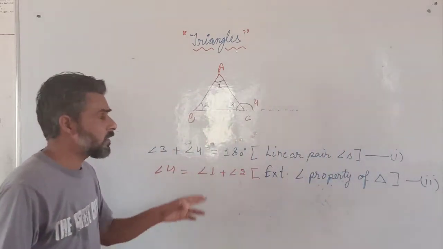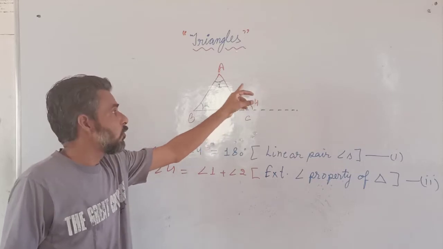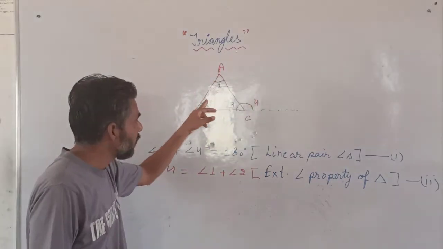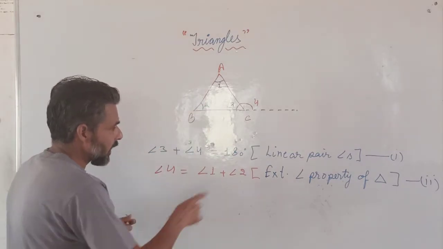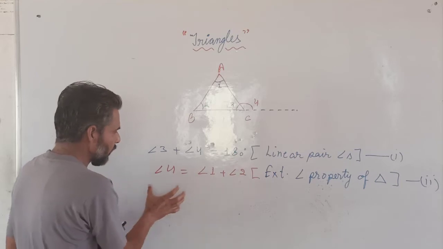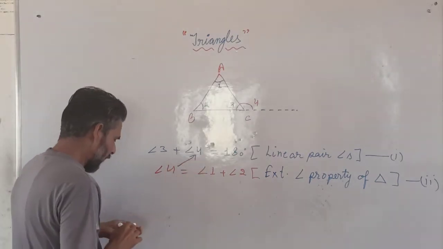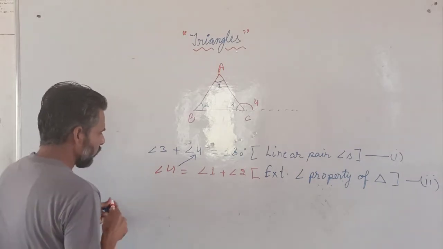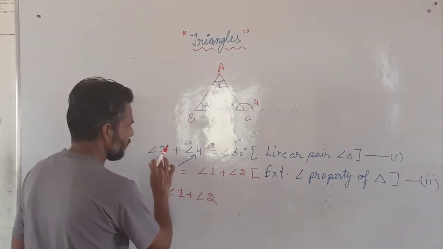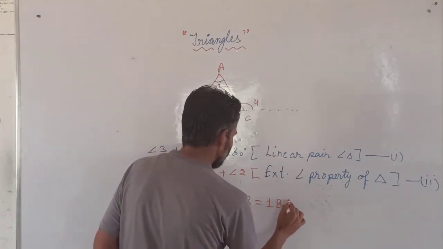Exterior angle property means the exterior angle is equal to the sum of the two opposite interior angles of a triangle. Opposite interior angles means 1 and 2. So from the second equation we get angle 4 equals angle 1 plus angle 2. So we replace the value of angle 4 in the first equation: angle 1 plus angle 2 plus angle 3 is equal to 180 degrees.